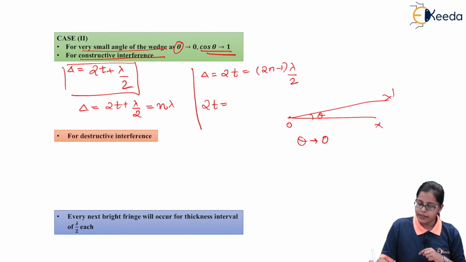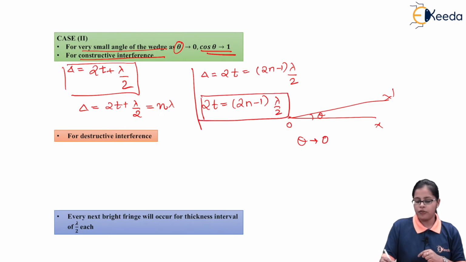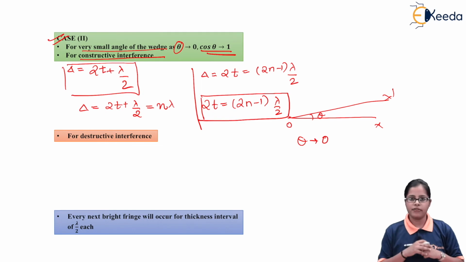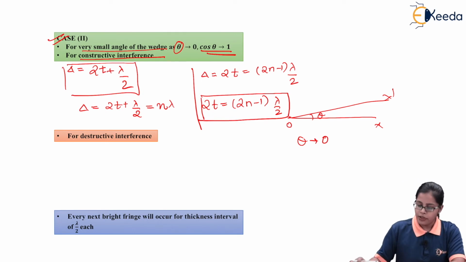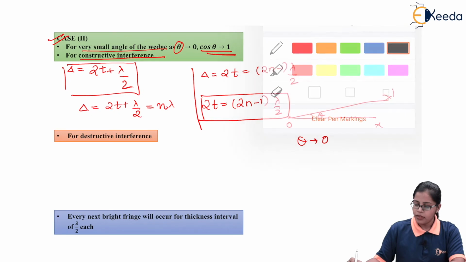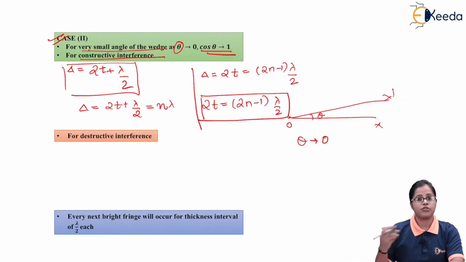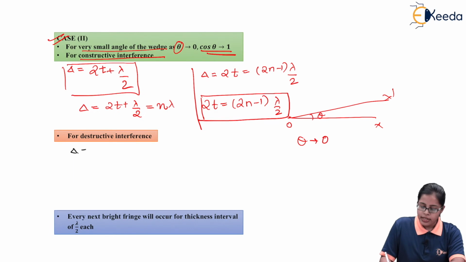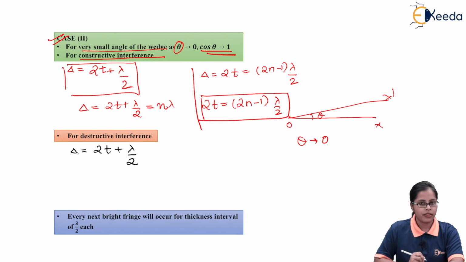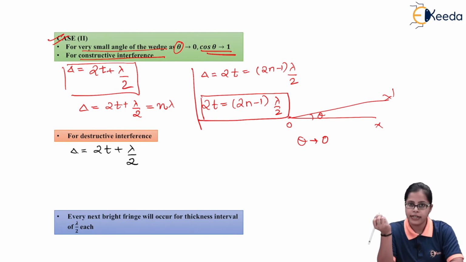So we can say that ultimately we are getting 2t equal to (2n minus 1) lambda by 2. This is the condition for case 2 and for constructive interference, that is for the maxima point. Now for case 2, if we want to get destructive interference, that is the minima point, satisfying the same condition, the path difference will be equal to 2t plus lambda by 2, using the condition theta tending to 0, mu 1.